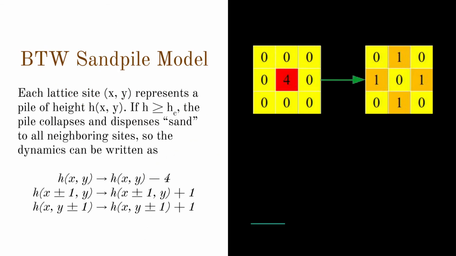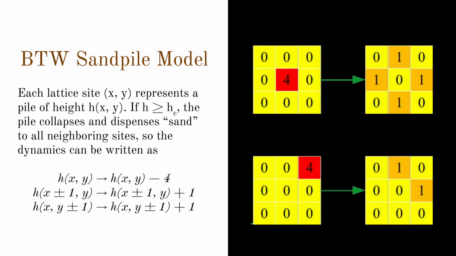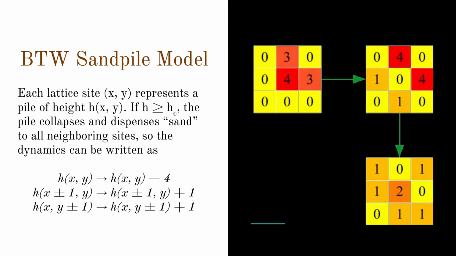Let's go back to the model proposed by Bak, Tang, and Wiesenfeld in 1987, popularly known as the BTW model. The model is described on a square lattice where we can put a whole number of grains on each lattice site. If the number of grains at any site exceeds the threshold height, then the site becomes active, and we topple that site such that 1 particle goes to each neighbor. If we topple a boundary site, then the particle will fall out of the system, and if there is more than one active site, then we update in parallel.